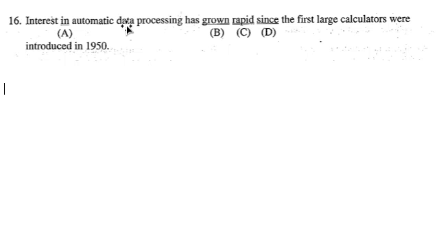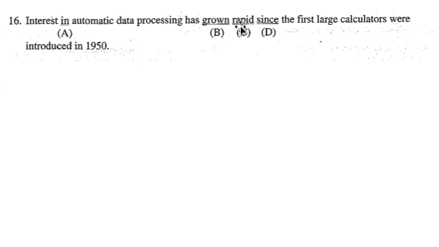And data processing here is when you enter information into a computer of some sort, and automatic means some machine does it. So okay, we have some singular noun. Has, there we go, and then we have grown. And grown, let's see, has grown, that's right, that's the past participle. Grow, grew, grown, yep, past participle, that's right.